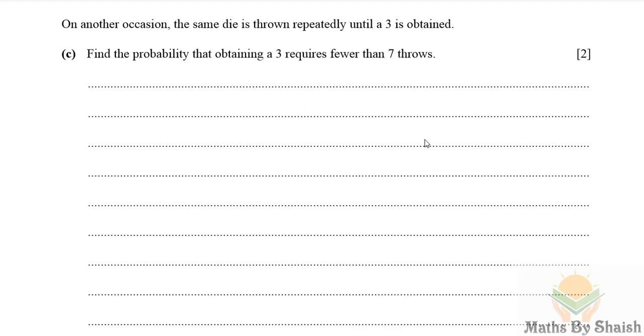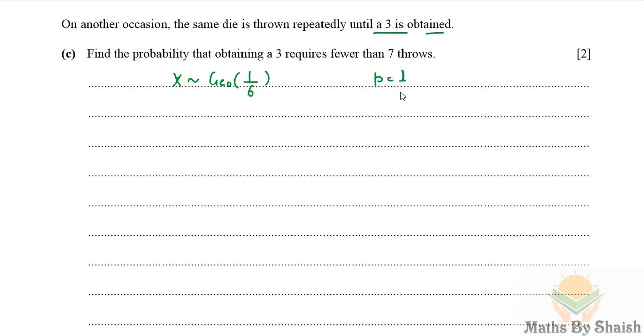And next one, on another occasion the same die is thrown repeatedly until a 3 is obtained. Find the probability that obtaining a 3 requires fewer than 7 throws. So we are focusing on the first success, it means it is geometric, so we can take this other variable X as geometric distribution with success probability, getting a 3 being a success, which means the probability is 1 over 6.